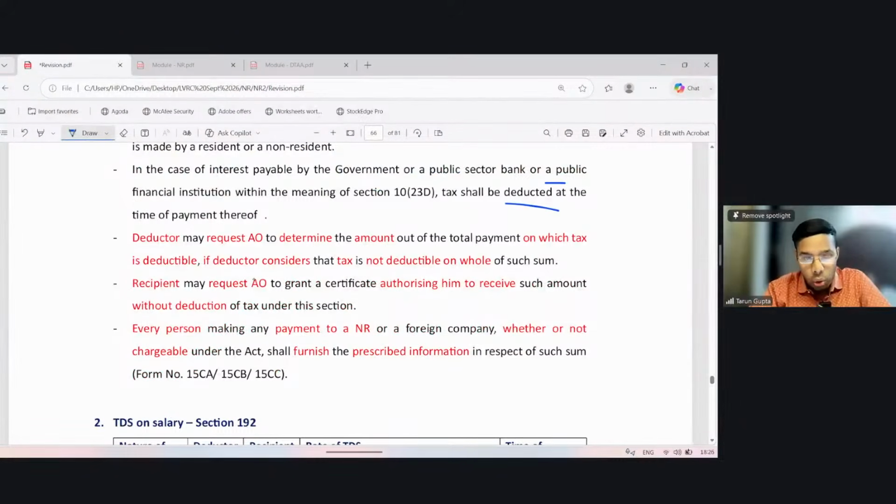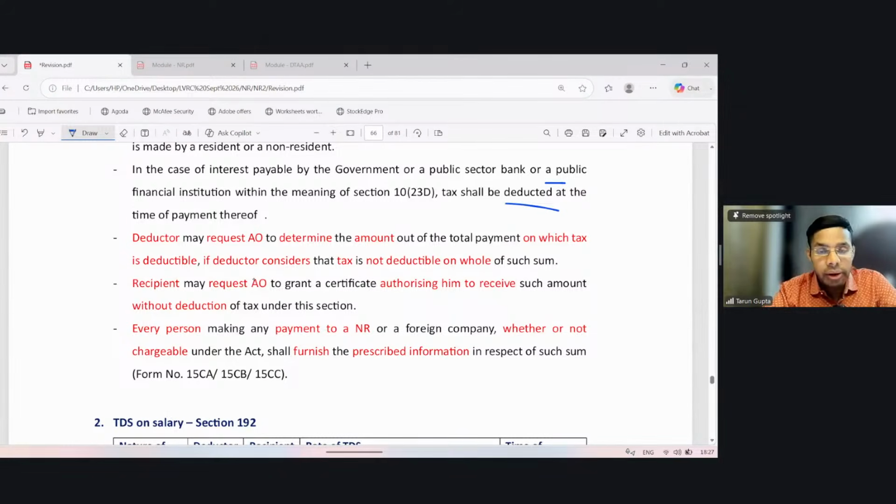The deductor may request the AO to determine the amount out of the total payment on which tax is deductible if the deductor considers that tax is not deductible on the whole of such sum. So 195 gives an option to the payer and also to the payee to approach the tax officer and determine the rate at which tax should be deducted, or get a certificate that no tax is required to be deducted on the payment to be made. Okay.